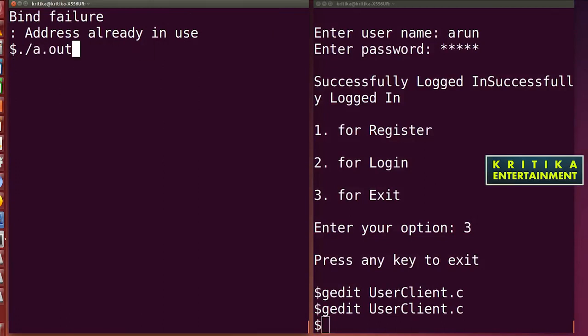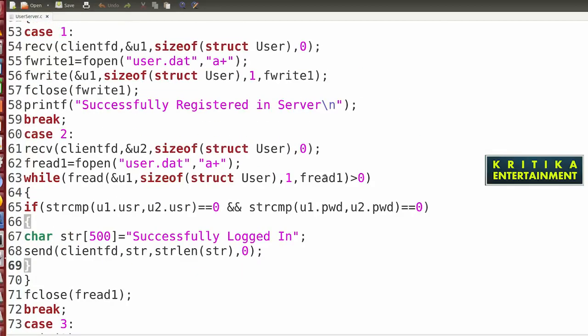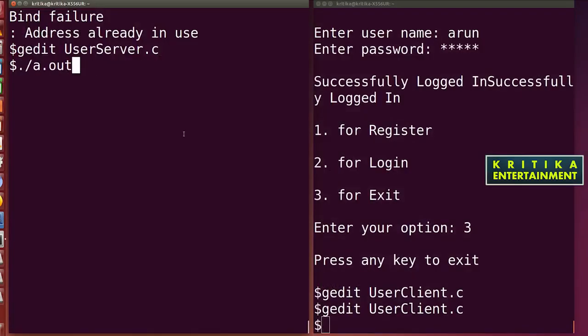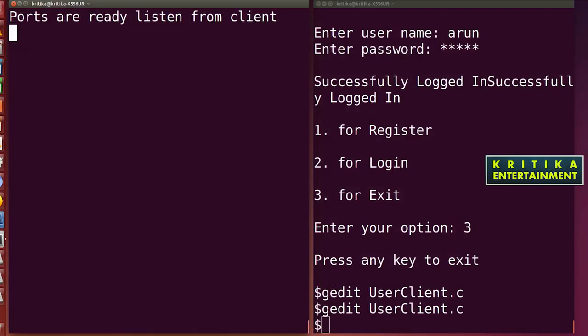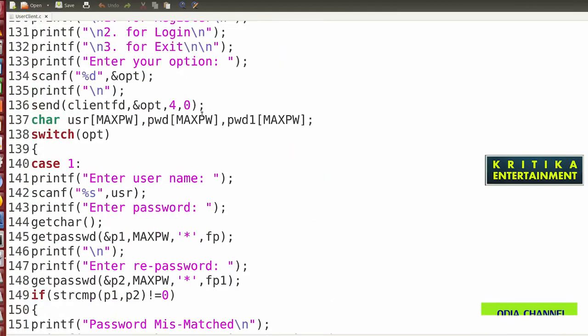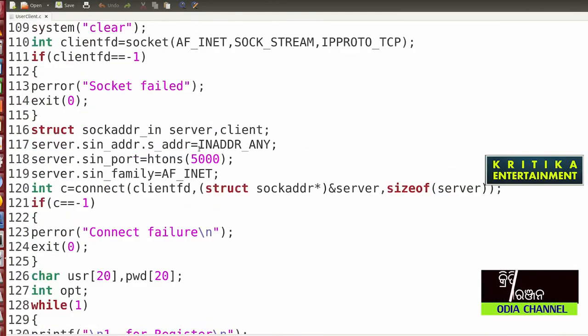So here write, suppose 6000, because of bind process failure. So it is also 6000. I will write 6000.